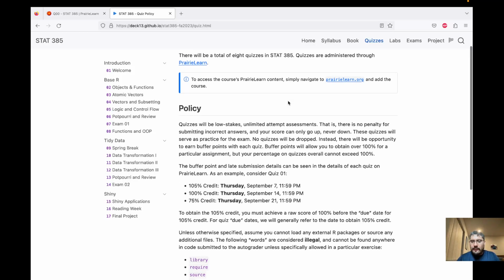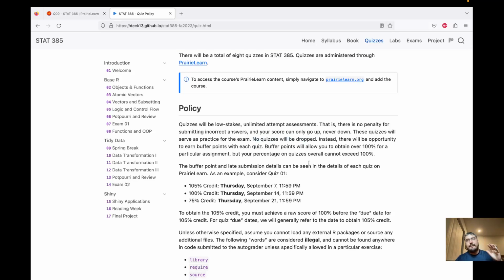Okay. So as said in our welcome and syllabus video, quizzes are low stakes, with unlimited attempts. So there's going to be no penalty for submitting incorrect answers. Score can only go up and not down. Quizzes serve as practice for exams. So here, no quizzes will be dropped in this class, and instead, there will be opportunity to earn additional points.